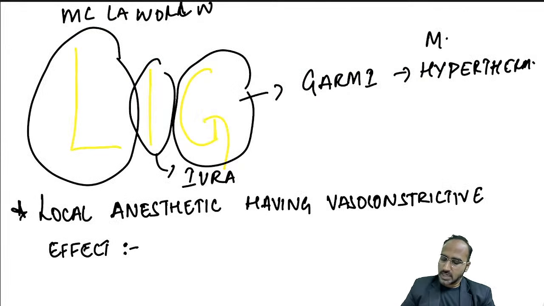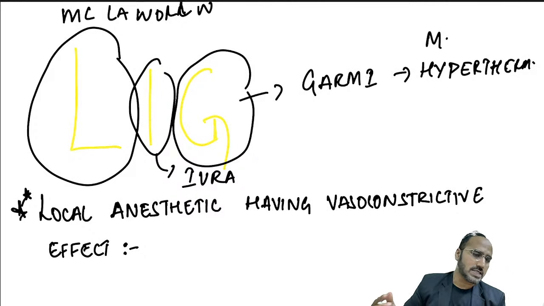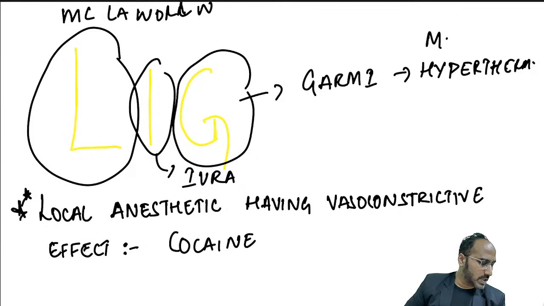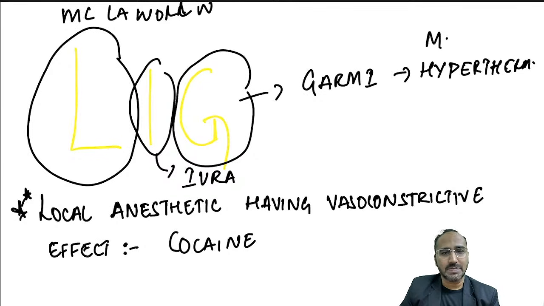Okay? Right? Local anesthetic which is having a vasoconstrictive effect. Normally all local anesthetics will cause vasodilation, but local anesthetic having vasoconstrictive effect is cocaine. Cocaine will produce vasoconstriction. What is garmi, guys? Garmi means basically it's a Hindi term for high temperature. Okay.